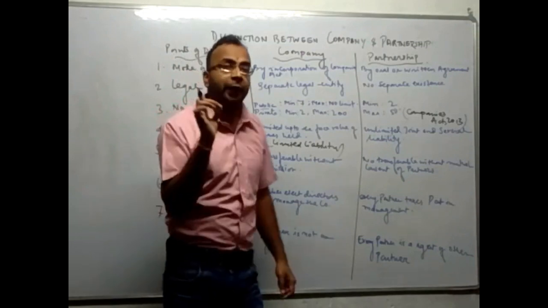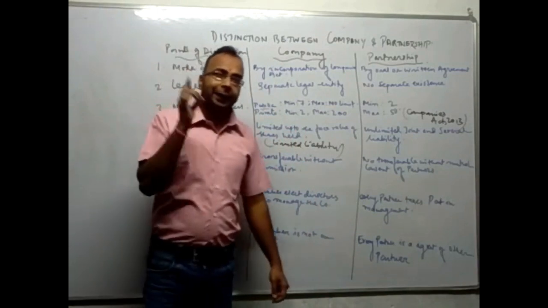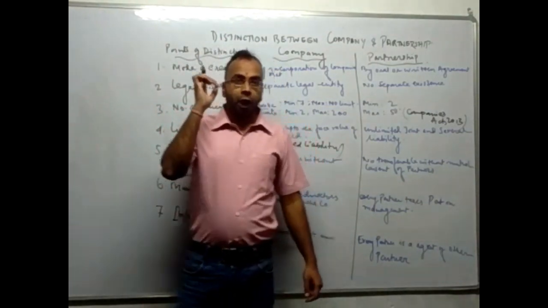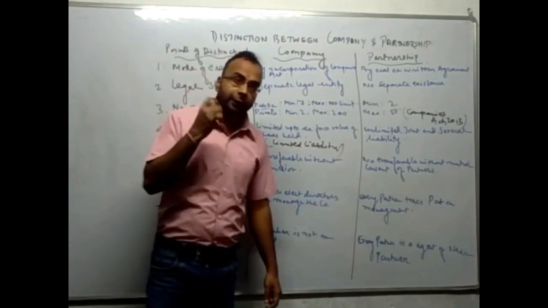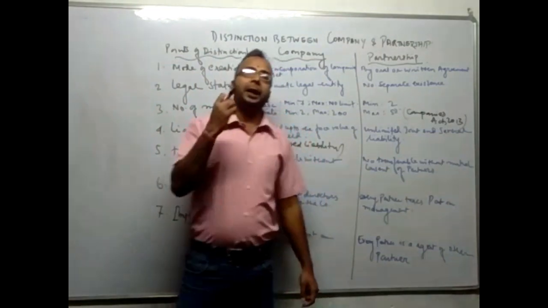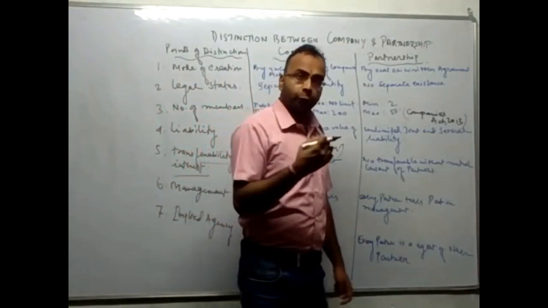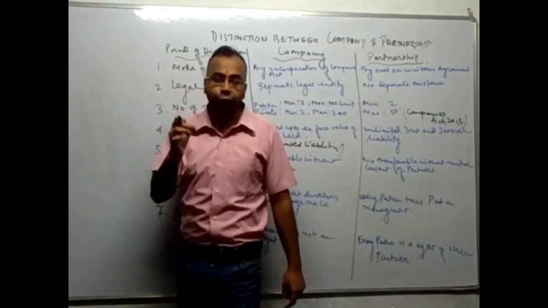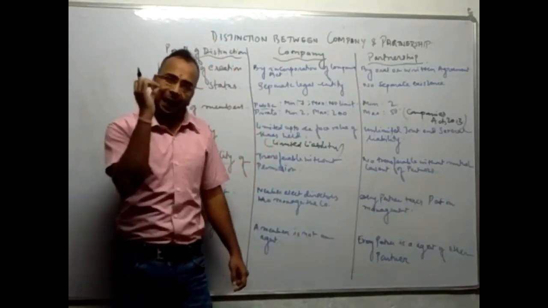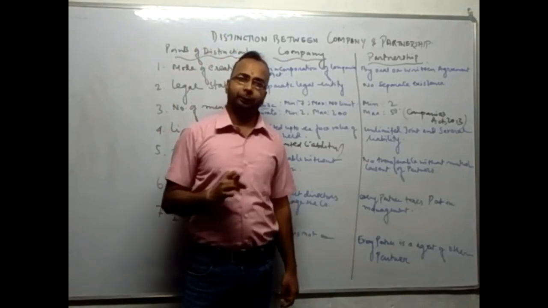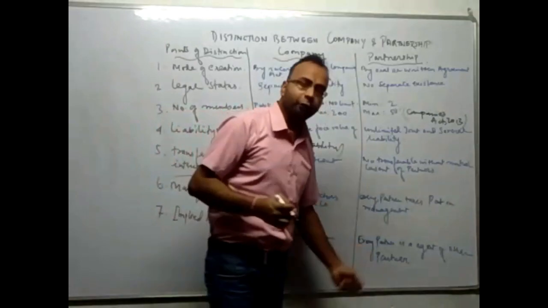Next point is implied agency. Implied agency means, do we find mutual agency relationship in a company? No, we do not find any mutual agency relationship in the company. A member of a company is not an agent. A member cannot bind other members by his act. But in case of partnership business, we find a mutual agency relationship. That means a partner can bind another partner with his decision. The act of one partner is the act of all the partners. This is the meaning of implied agency. So this is not found in a company, but it is found in partnership business.